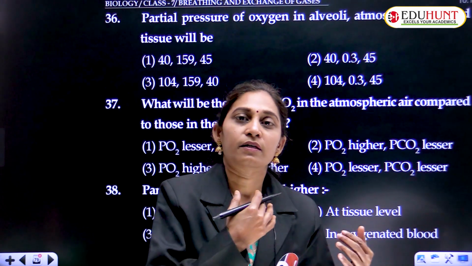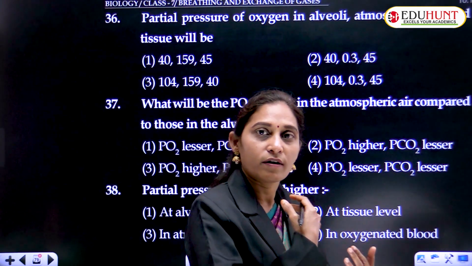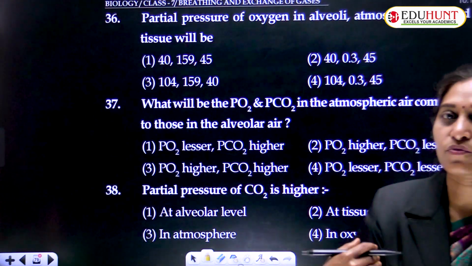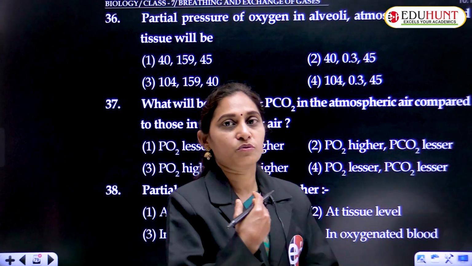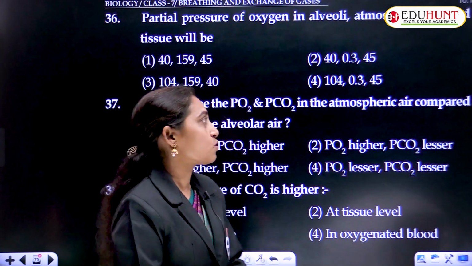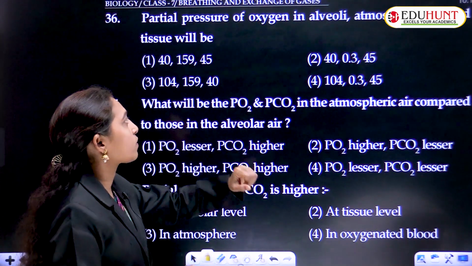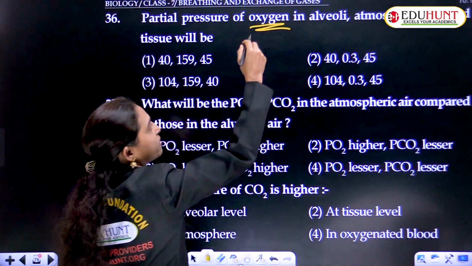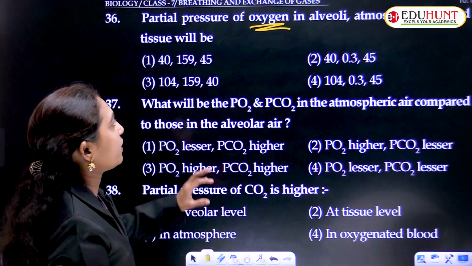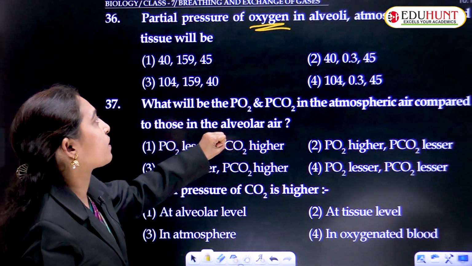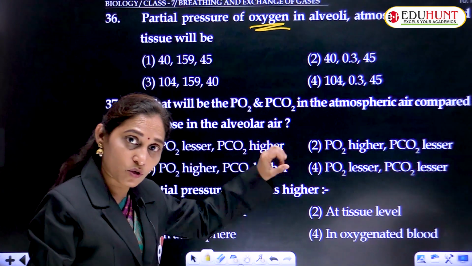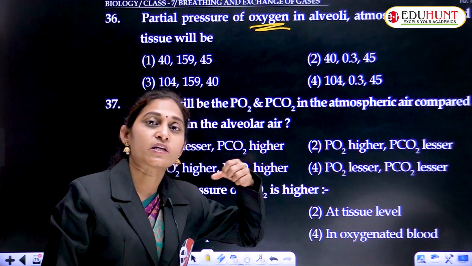That means the gases move from higher concentration to lower concentration, higher pressure to lower pressure. So obviously it is asked for oxygen. In the atmosphere, oxygen is highest. Because of that reason, oxygen is taken in.